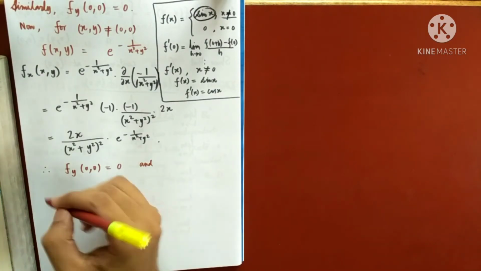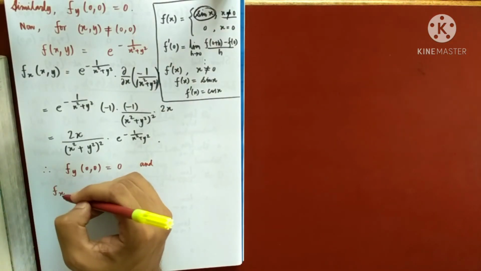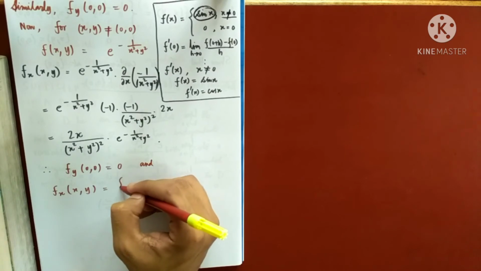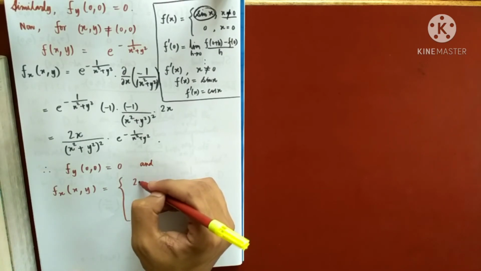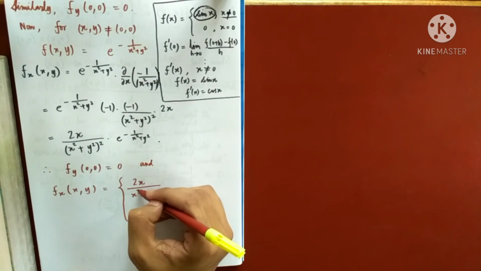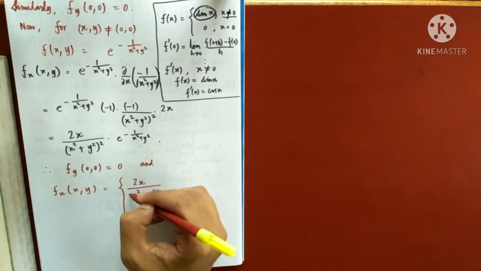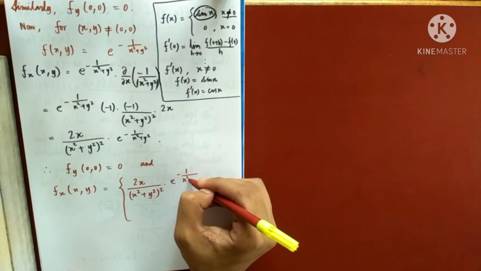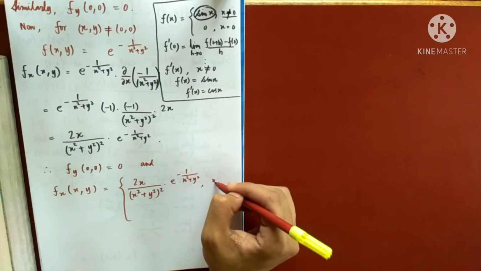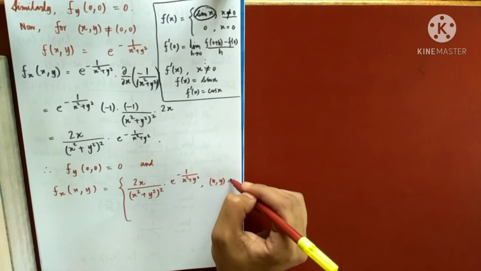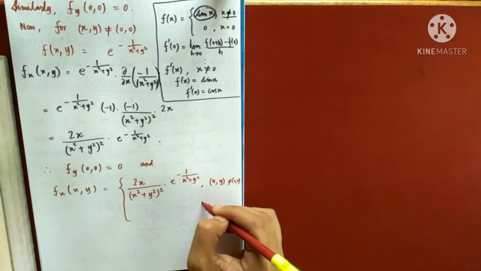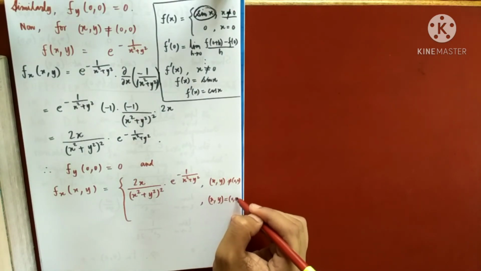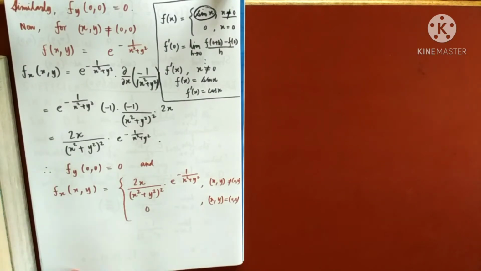So that is existing, and fx is 2x by x square plus y square whole square into e to the power minus 1 by x square plus y square when x and y are not 0 0. It is 0 at 0 0, right? We have computed the partial derivative at 0 0, and it is coming as 0.